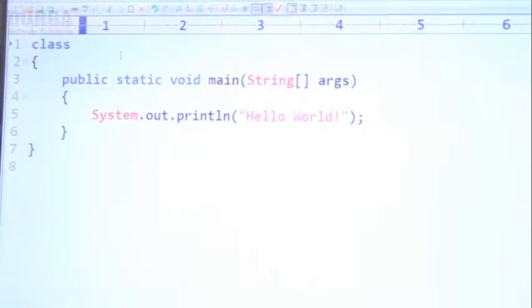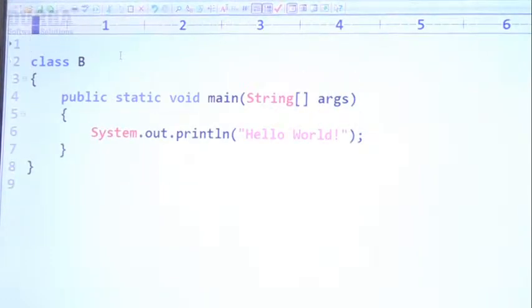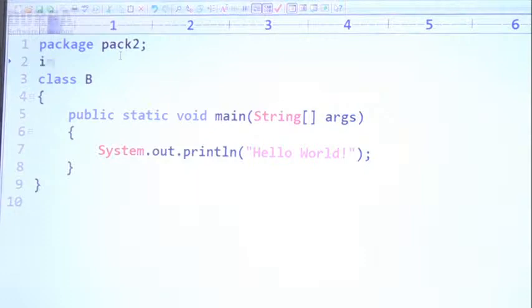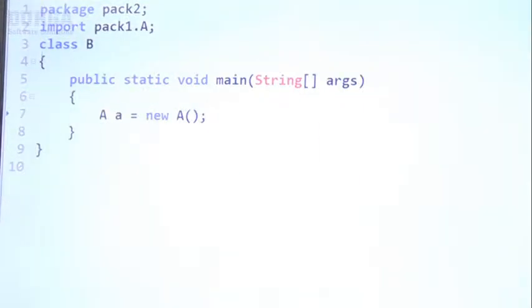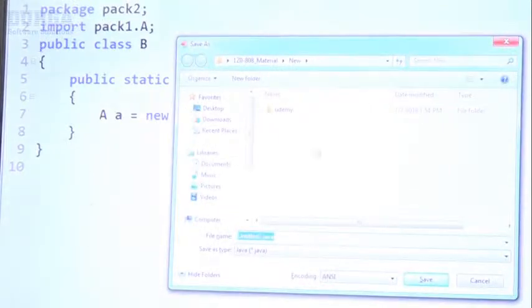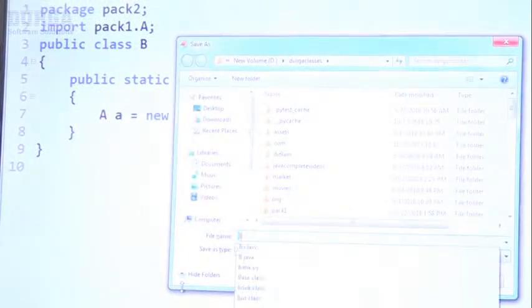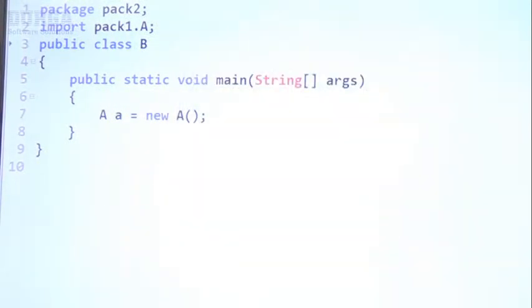Now let me take class B, in package pack2. Observe that package pack2 is a completely different package. Import pack1.A. Now I'm trying to create A is equal to new A. Let me save this code as b.java. Can you please confirm, is it valid or not? Please respond.